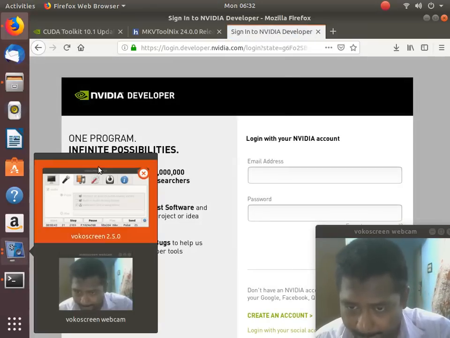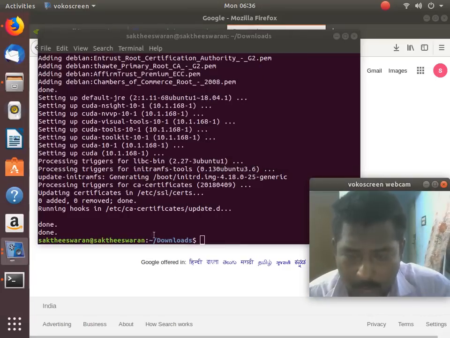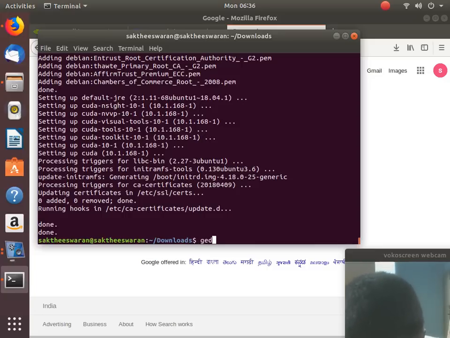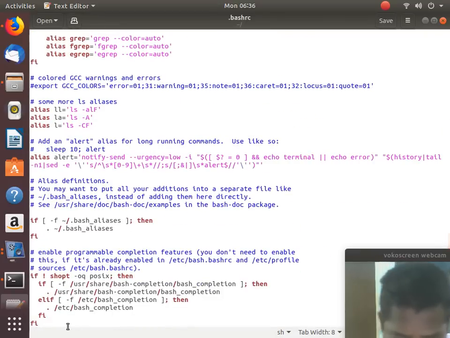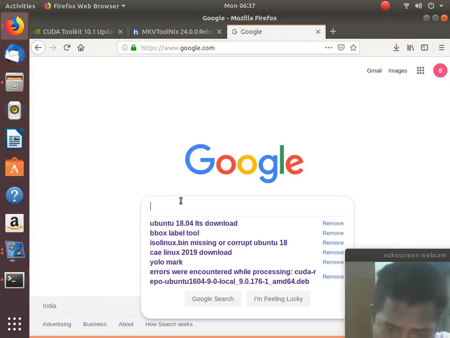Okay friends, this CUDA toolkit 10.1 has been downloaded and installed. Okay, so the next thing you have to do is set the environment variables. So gedit, wait a minute, gedit .bashrc. Then go to the last line. So you can see that the environment variables have not been set up. So now what you have to do is set the environment variables.